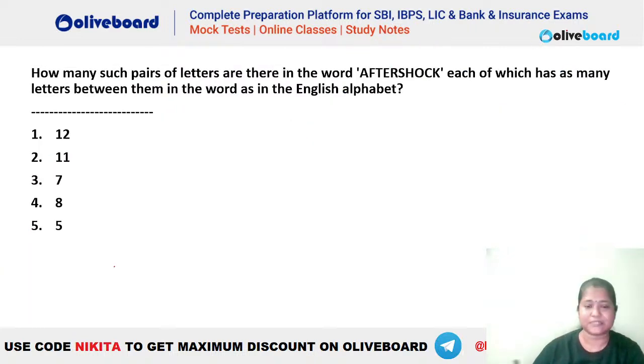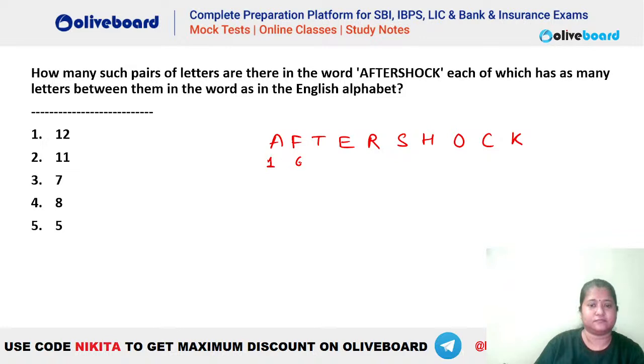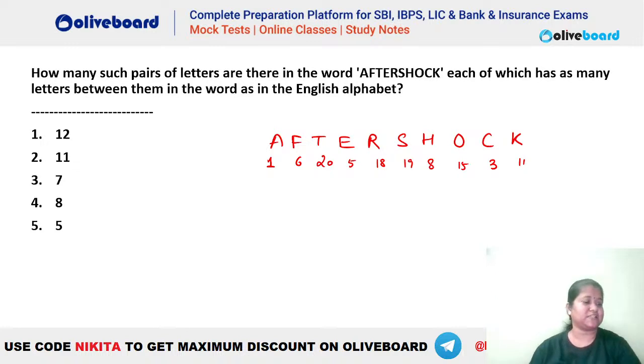चलो वन मोर क्वेश्चन वी विल डू एंड देन वी विल रैप अप द सेशन। जल्दी से इसका आंसर बताइए। What should be the number of pairs that we have in aftershock which have exactly the same number of letters which we have in the English alphabetical series? ठीक है, चलो जल्दी से ट्राई करो। Aftershock is the word। चलिए जल्दी से इसको ट्राई करिए। What should be the answer here? How many pairs do we see?